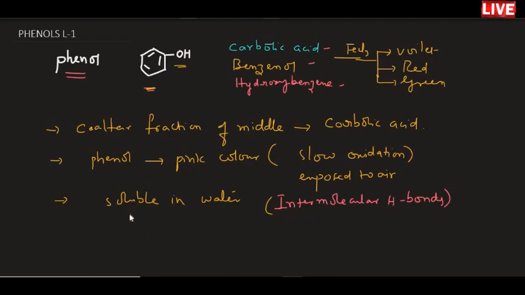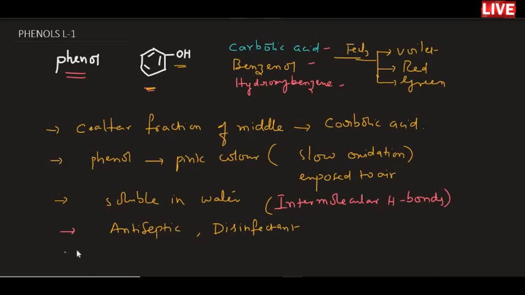Moving on, phenol's important feature is that it is an antiseptic. Most important point. Also, phenol serves as a disinfectant. So these two important points we have to remember.